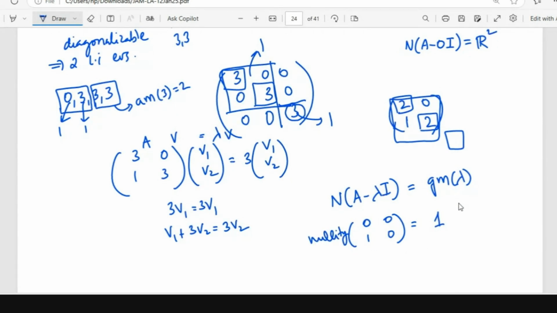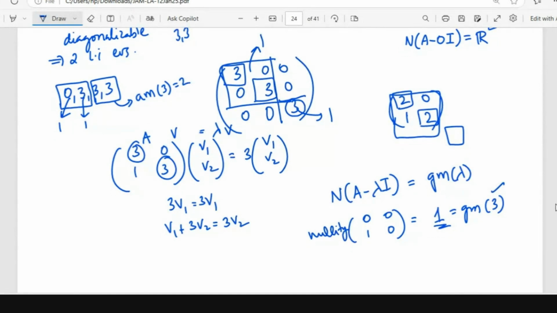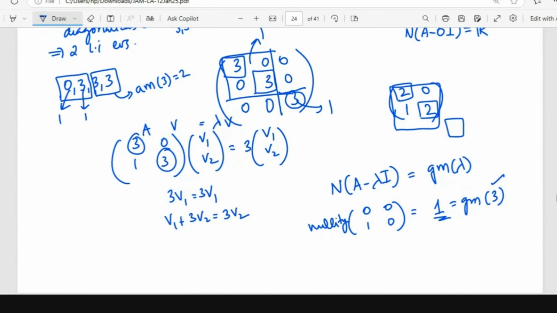So the geometric multiplicity of 3 is 1. And the algebraic multiplicity is 2. Algebraic multiplicity is 2 because of this. The geometric multiplicity is 1 means that it has only one linearly independent eigenvector corresponding to the eigenvalue 3. Oh, okay, ma'am. Right.